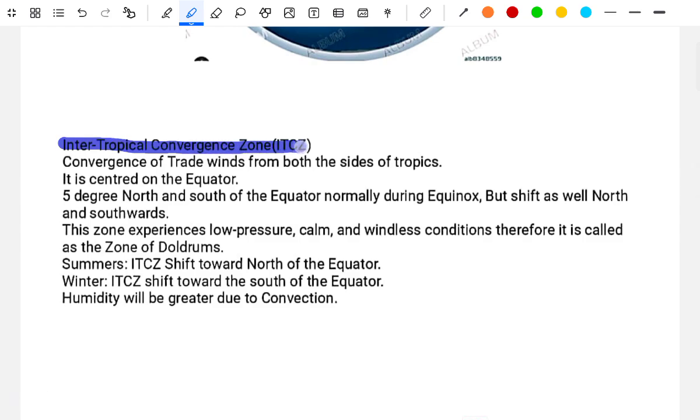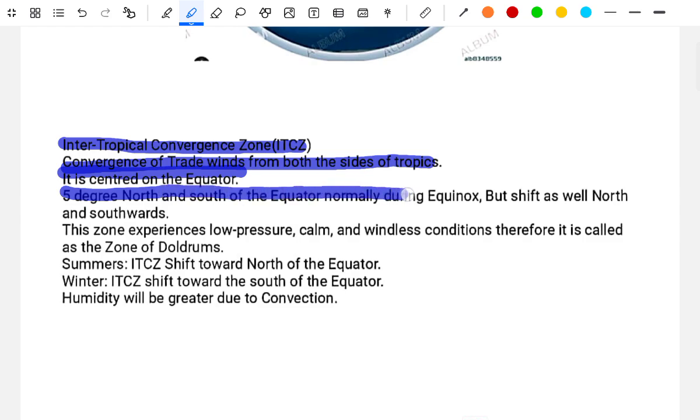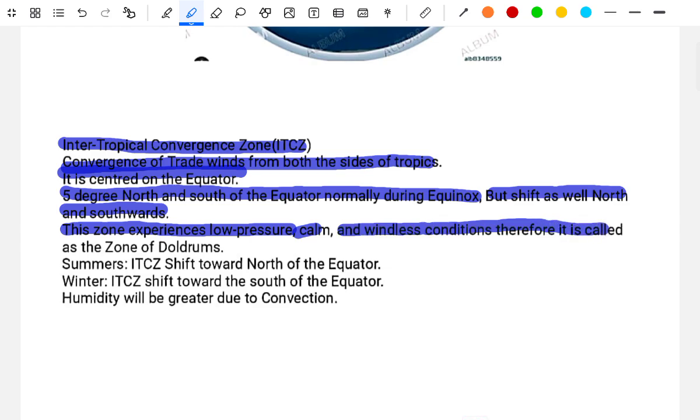Intertropical Convergence Zone, ITCZ: the convergence of the trade winds from both sides of the tropics. It is centered on the equator, about 5 degrees north and south of the equator normally during the equinox, but there is a shift as well, northwards and southwards. This zone experiences low pressure, calm and windless conditions. Therefore, it is called the zone of the doldrums.